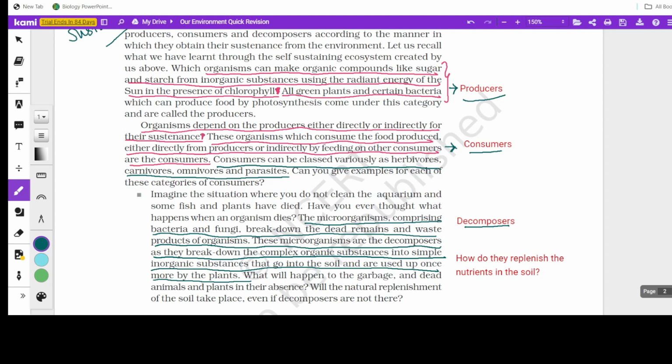Now these consumers can be classified as herbivores, carnivores, omnivores, and parasites. You know the examples of herbivores, carnivores, omnivores, and parasites, so we need not go further into that.